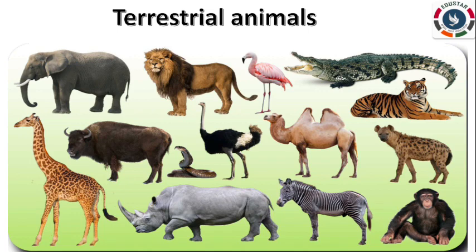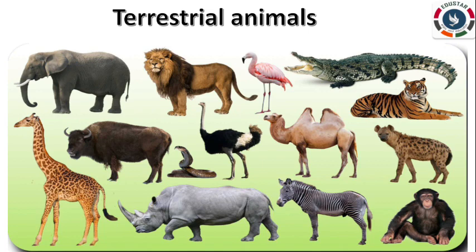First one is terrestrial animals. Animals that live on land are called terrestrial animals. How are these animals adapted? Terrestrial animals like elephants, lions, and tigers have legs to walk and run on the land and lungs to breathe. They have a well developed nervous system and sense organs to feel the change in their surroundings. Some have scales to crawl, for example, snakes. Terrestrial animals live in deserts, mountains, polar regions, etc.